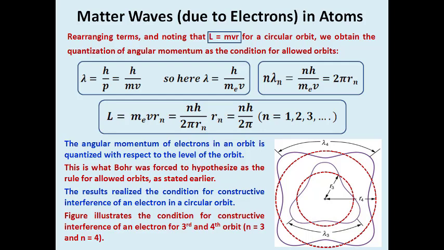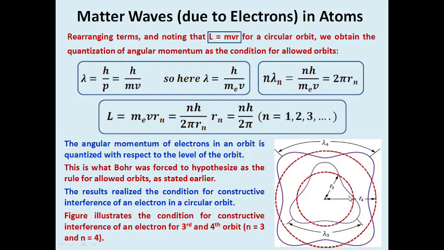So these researchers realized the condition of constructive interference of an electron in a circular orbit. For your convenience, the condition for constructive interference of an electron for the third and fourth orbits is given here. Note that the brown dotted line is a circular orbit for reference, whereas the electron will move as a wave like this.